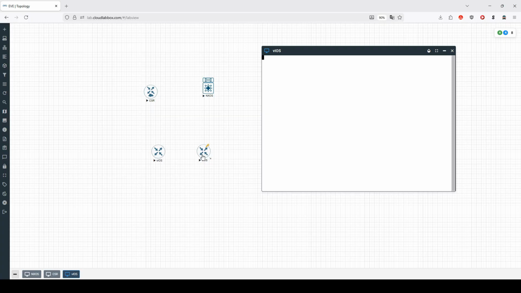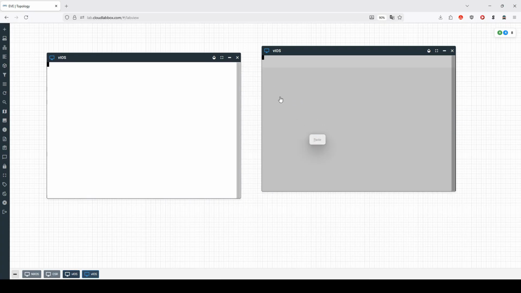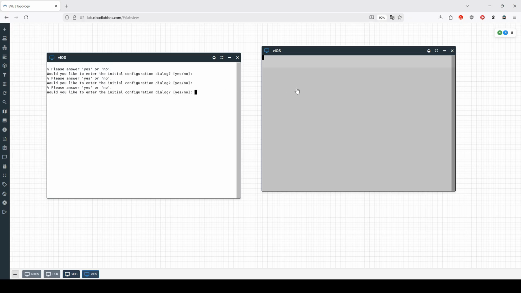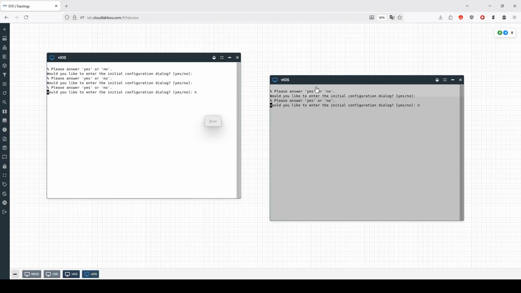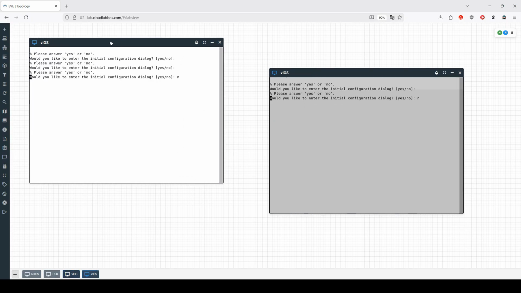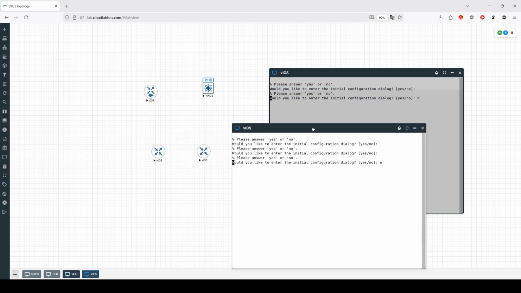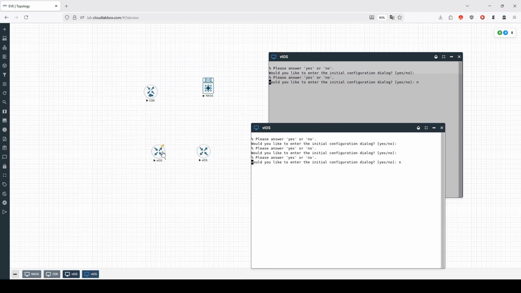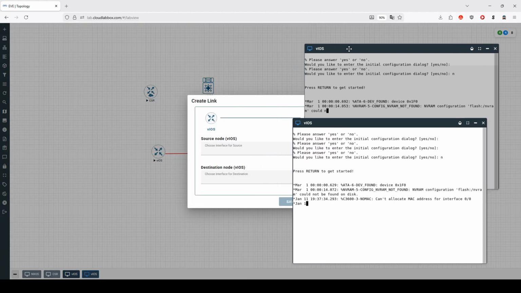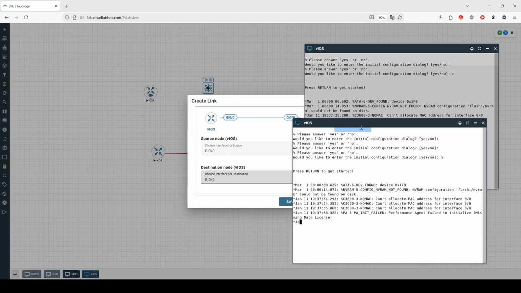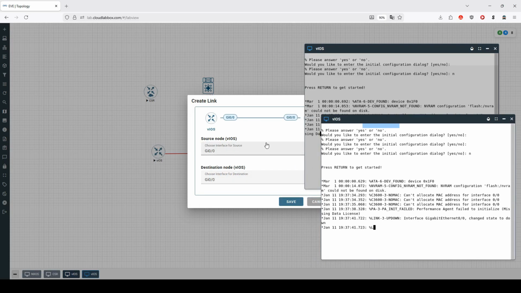And let's go ahead and configure our iOS routers, just for some basic networking, just to show that the networking does work. Let's also get an interface. The interface is all connected up. Save.